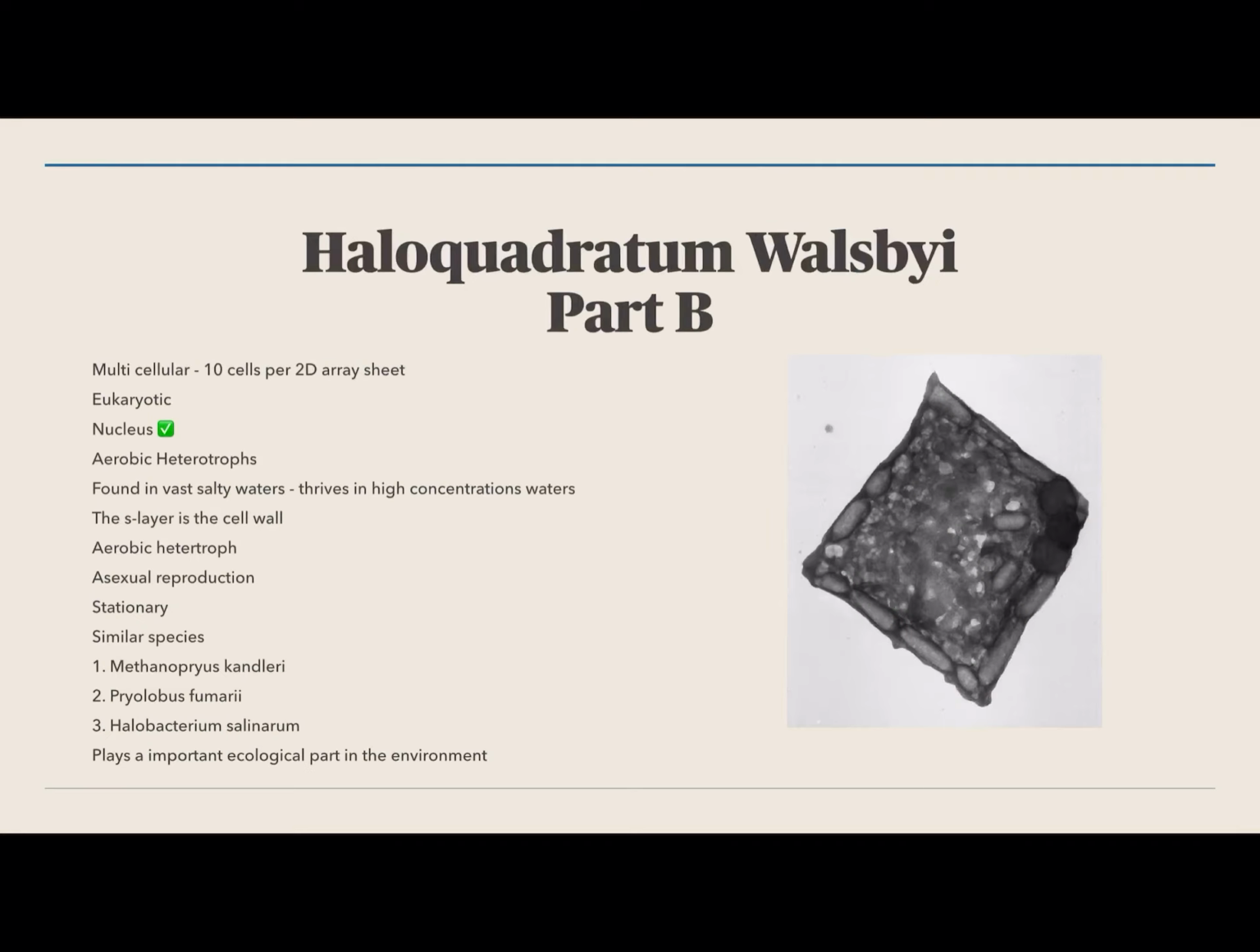Haloquadratum walsbyi is multicellular, eukaryotic, it has a nucleus, and is an aerobic heterotroph. It's found in very vast salty waters and thrives in high concentration waters. It has a cell wall, which is diacellular, and it practices asexual reproduction. It's a stationary organism, and some similar species are the Methanoprius candleri, the Priolobus fumeri, and the Halobacterium salinarum.